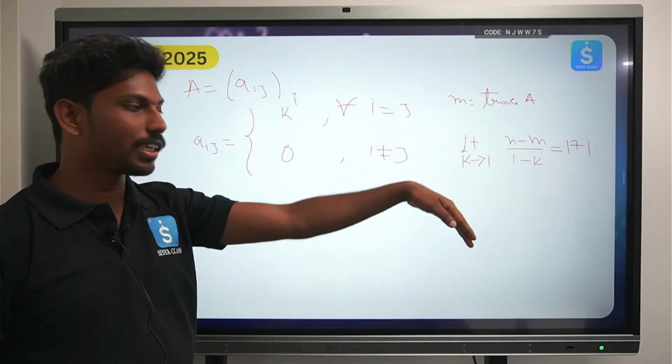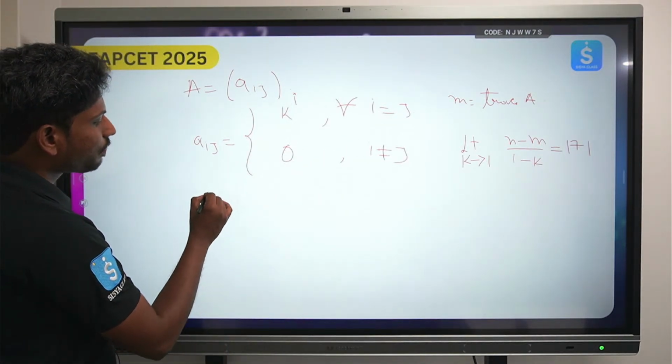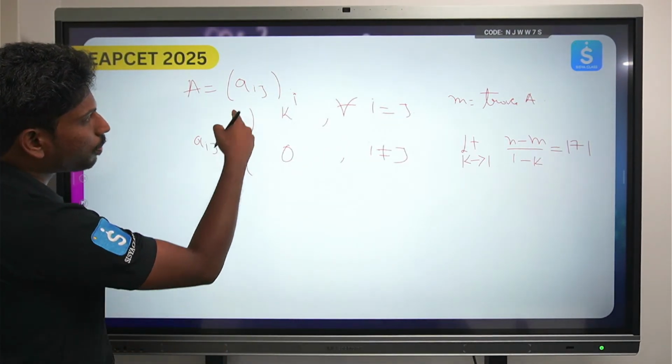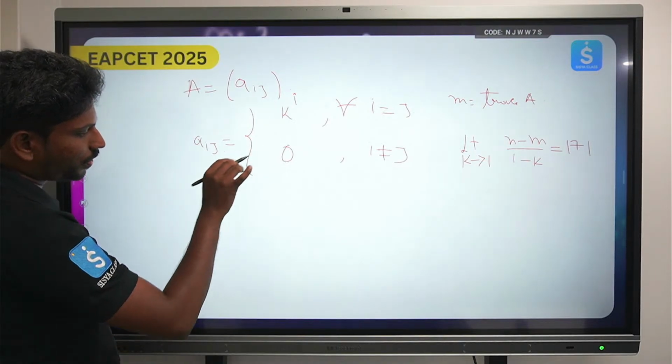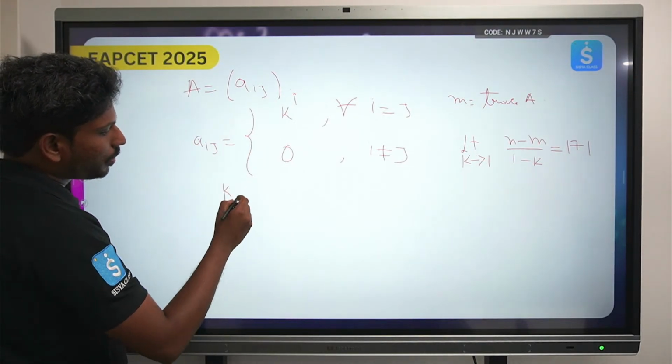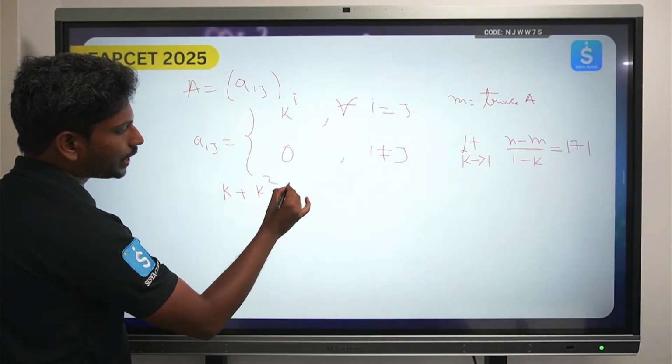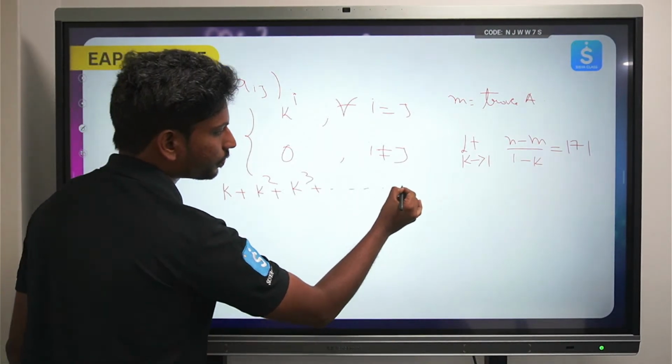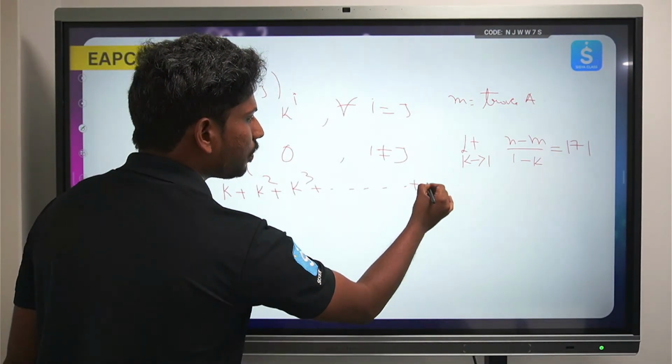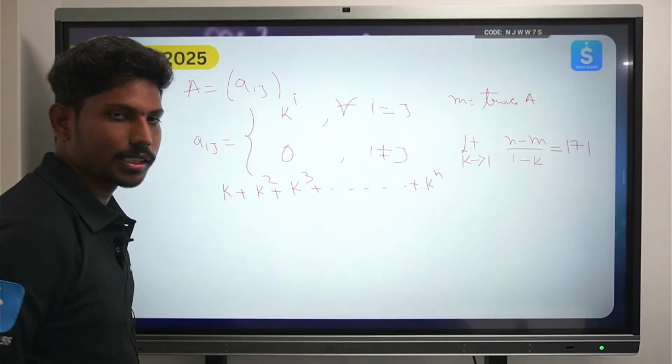So all the diagonal elements. So diagonal elements ఎలా ఉంటాయి? So ఇక్కడ చూస్తే it will be k to the power 1 for the first row first column element, for second row second column element it will be k square, again k cube, up to so on, right? So the nth row will be k to the power n, right? This is how it will be.